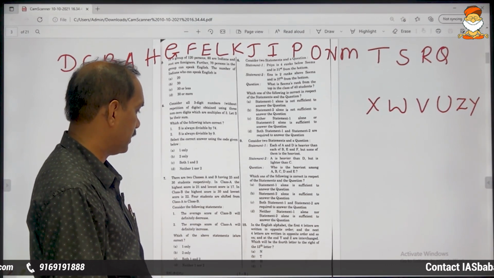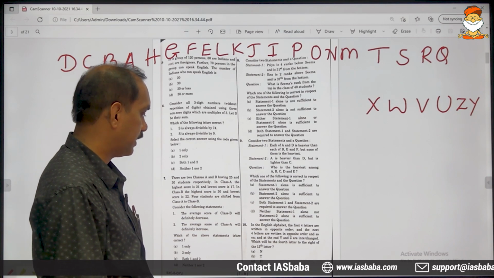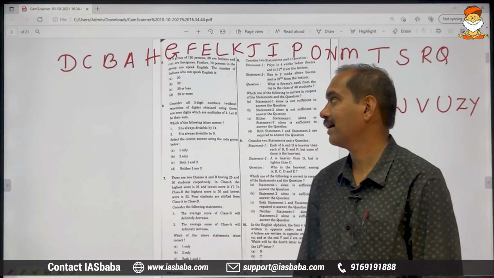Now coming to the question part, which will be the 4th letter to the right of the 13th letter? First let us find out which is the 13th letter.